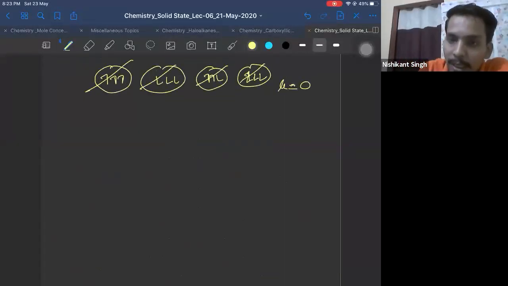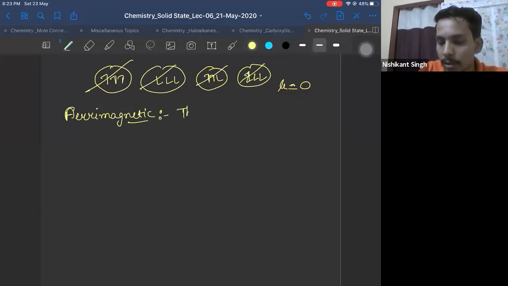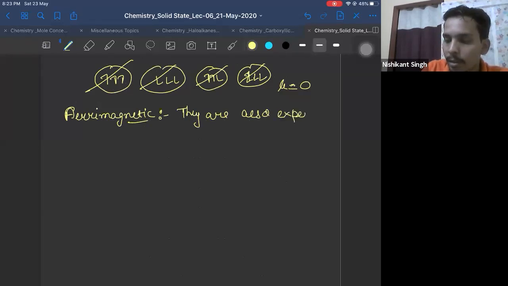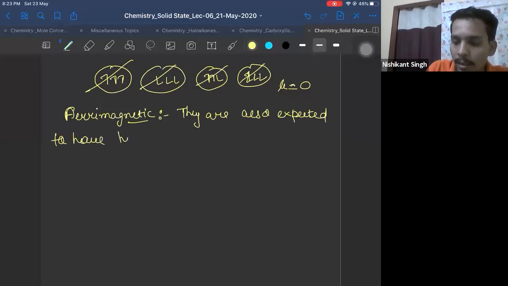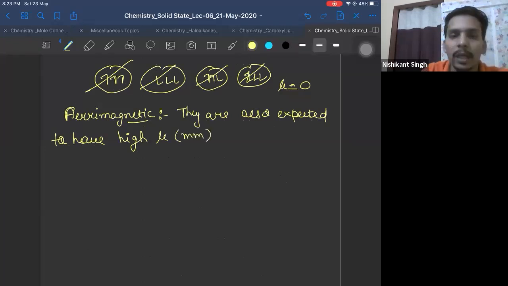Now the last is ferrimagnetic. Ferrimagnetic. They are also expected to have high magnetic moment, mu, right?